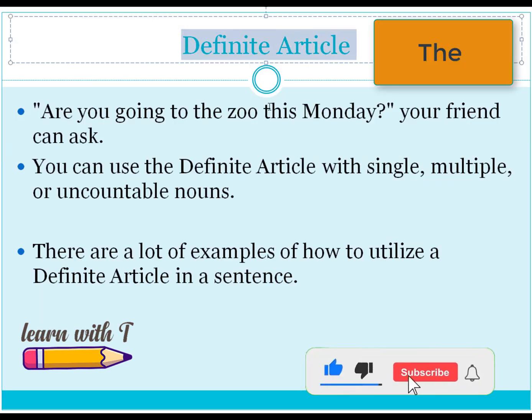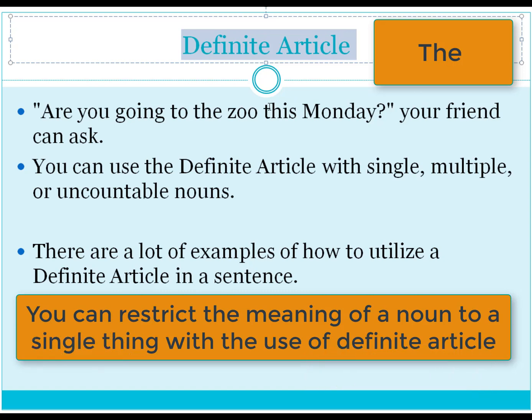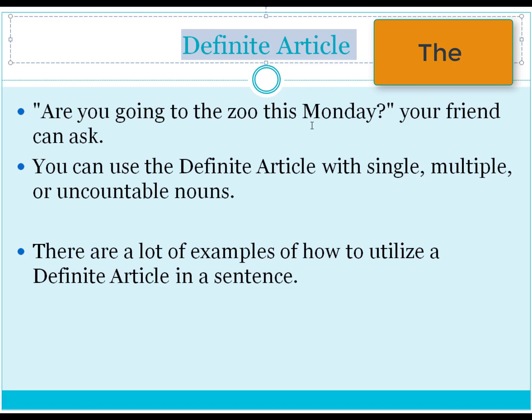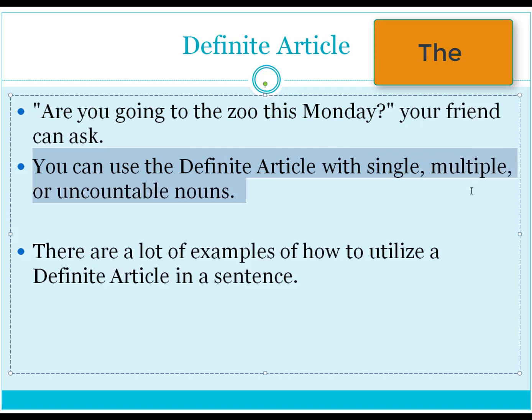The word "the" is the definite article. You can restrict the meaning of a noun to a single thing with the use of the definite article. Here are some examples. Are you going to the zoo this Monday? Here, the use of the definite article indicates that your friend is referring to a specific zoo that you both know about. We can use definite articles with single, multiple, and uncountable nouns.